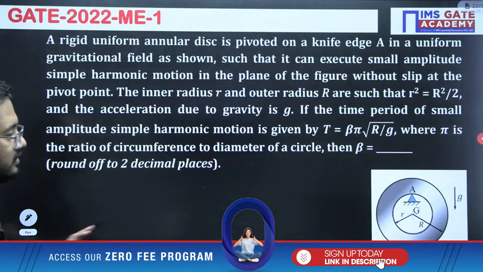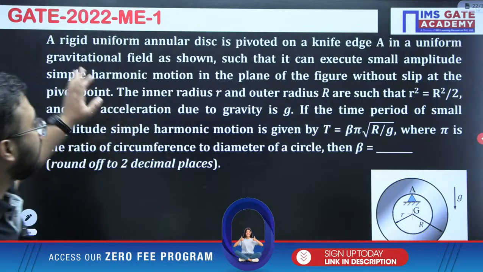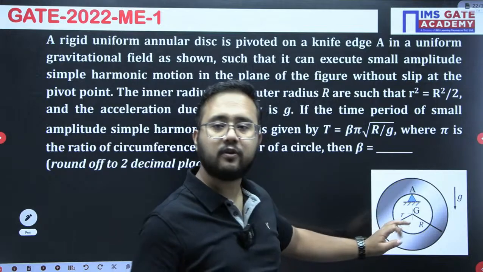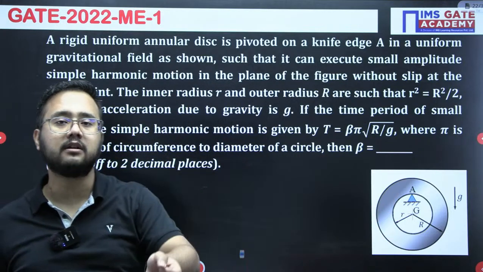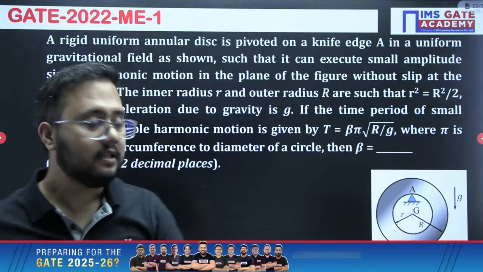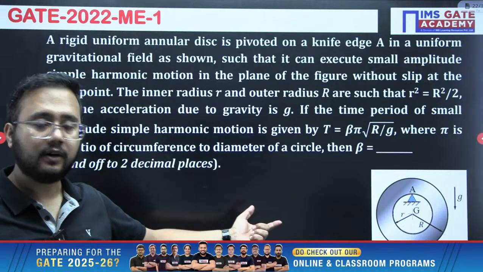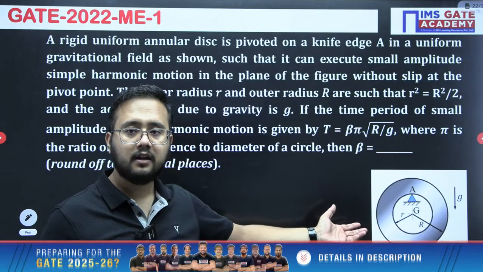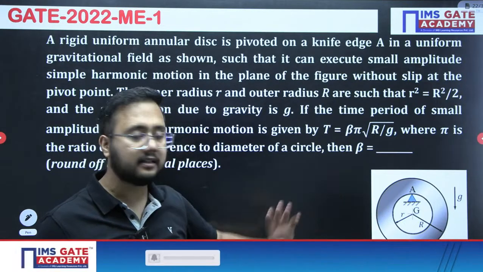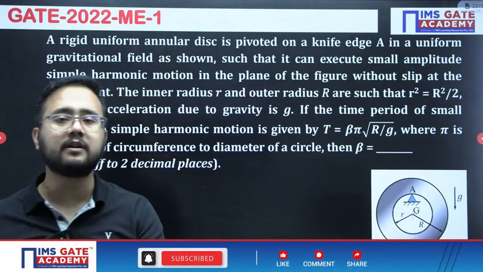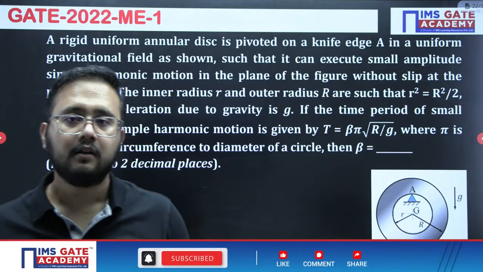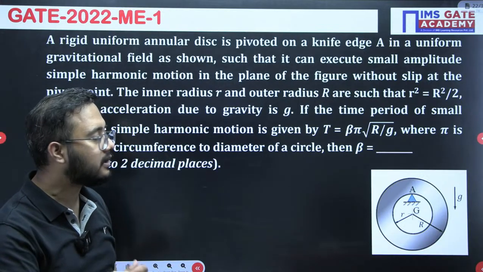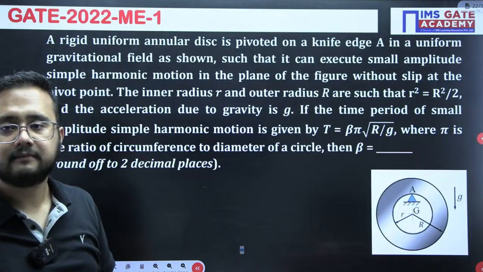Now one more question we will be solving, that came in GATE 2022. Again a very interesting question, but I would say this would be difficult if you don't know how to write down the mass moment of inertia of a circular disc. This is a kind of ring, an annular disc. Two different radii, small r and capital R, they have given. First, writing the mass moment of inertia is very important here. Forget about calculation of the natural frequency. If you don't know how to write mass moment of inertia, then you will never get the answer.